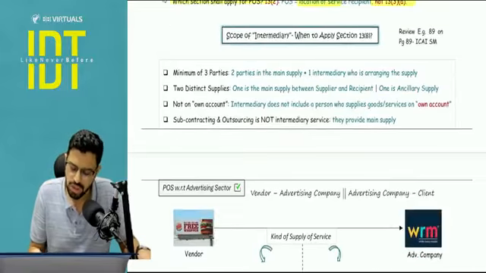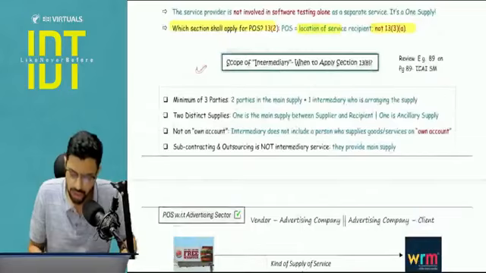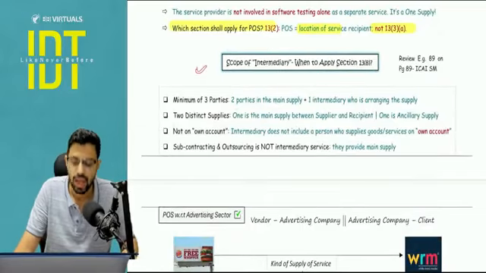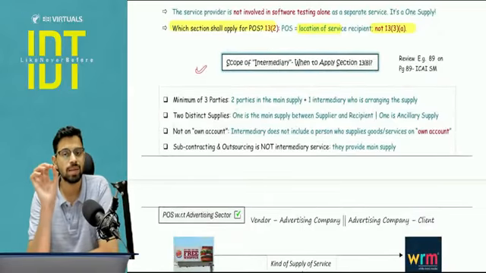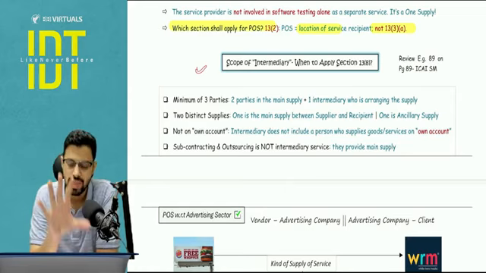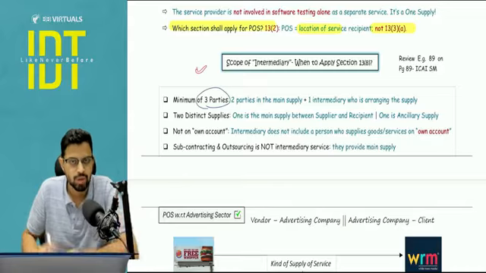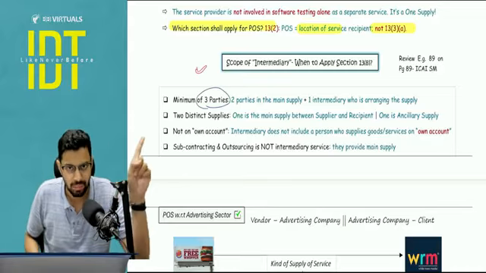Now there was one guidance, one clarification with respect to what is the meaning of intermediary, because if you apply the concept of intermediary wrong, then you will apply 13.8 wrong. So just understand, intermediary means these are general factors to be considered in any transaction. There will be a minimum of 3 parties. So 2 are the main parties and 1 is the intermediary party.